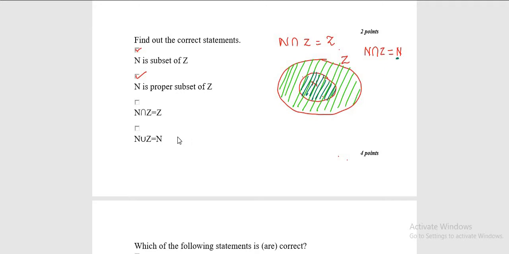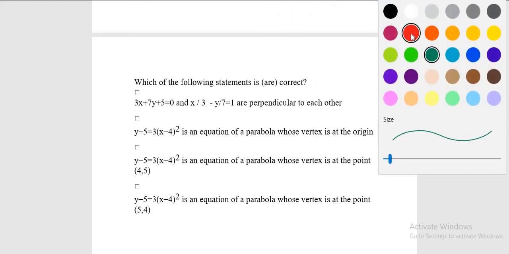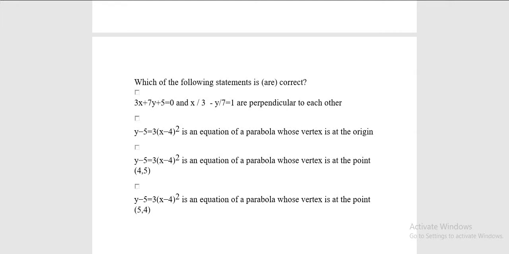Moving on to the last option, N union Z is equal to N. Make a Venn diagram again. N union Z will give you Z, not N. So the last option is also incorrect. Whenever this kind of intersection or union of sets is given, I always prefer and always ask that you please go for a Venn diagram, because this will give you a proper, clear idea. Okay, next we move to the next question. The next question asks which of the following statements is or are correct.